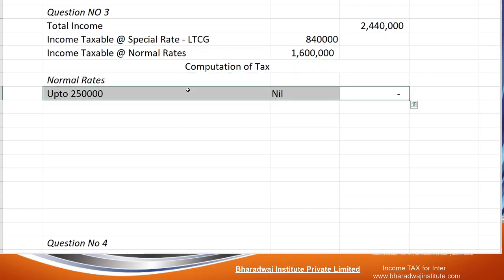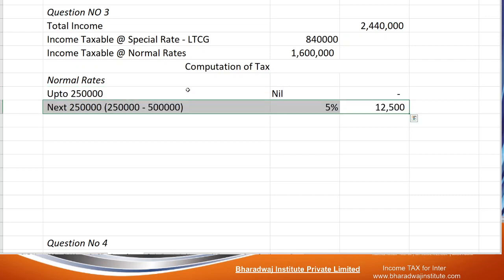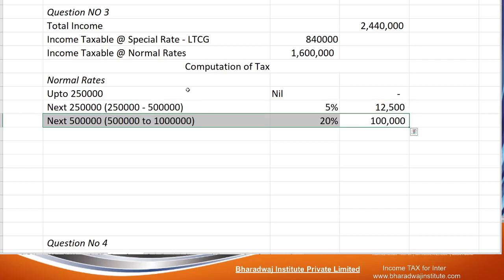Up to 2,50,000 is not taxable, since it is not mentioned as a senior citizen. Then 2,50,000 to 5 lakhs, 12,500. On 5 lakh to 10 lakh, 20%.